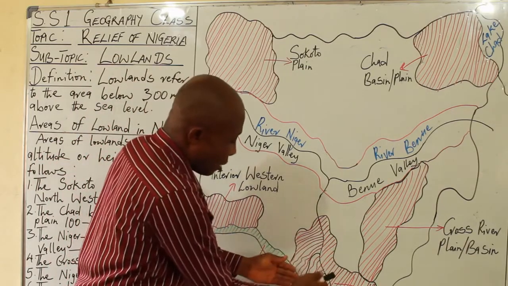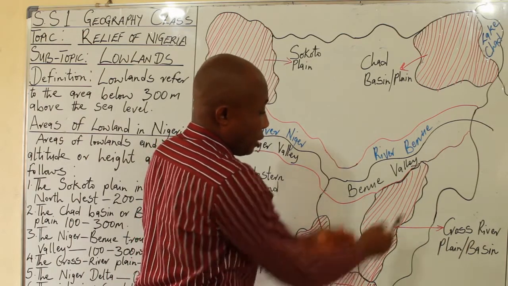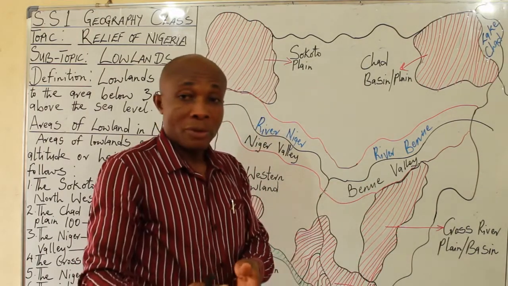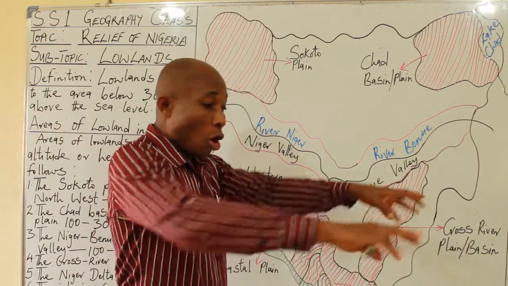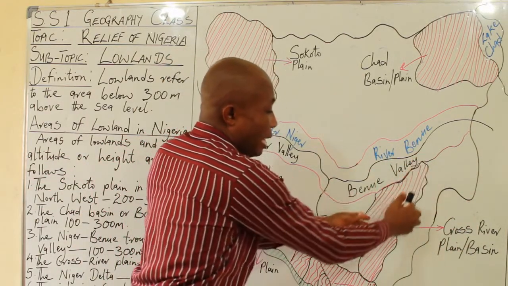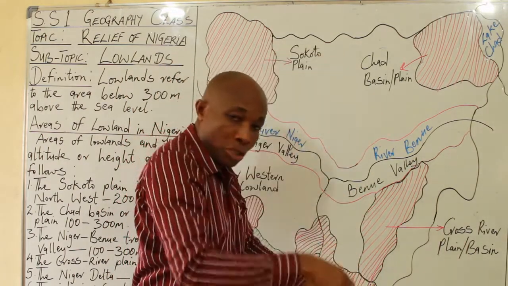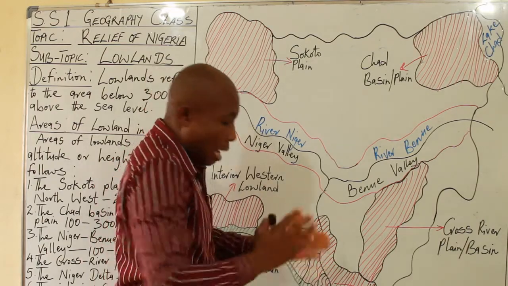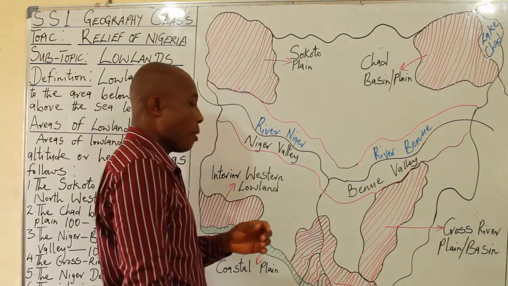Then here, okay, here now we have the Cross River Plain or Basin. And remember that it's a river called Cross River that demarcates Akwa Ibom from Cross River State. Then all the plain within this river falls within the Cross River Plain. And the state that's at the center is actually Cross River. Then Akwa Ibom State, some part of Ebonyi State, and also some part of Abia State still fall within the Cross River Plain or Basin.